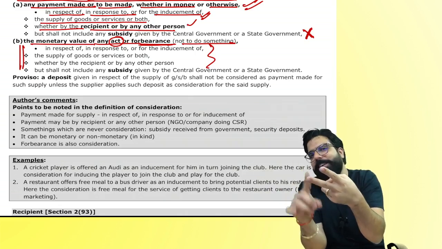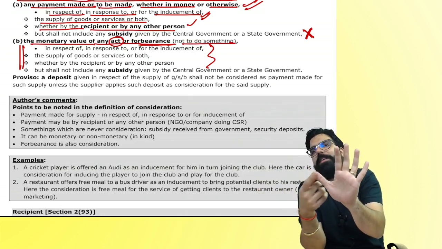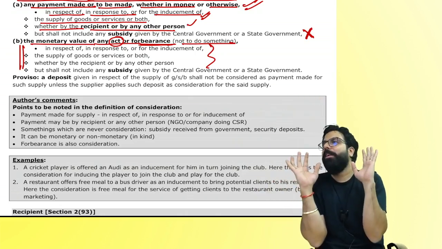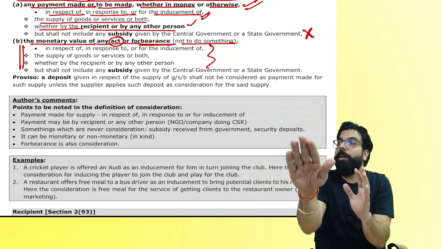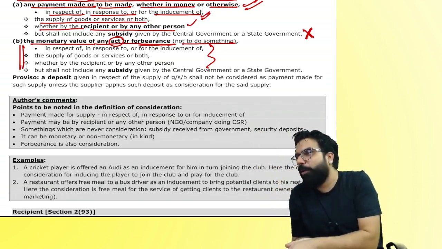Consideration can be in cash, consideration can be in kind, consideration can be monetary, consideration can be non-monetary, consideration can be an act which you do for me. Consideration can be, if you do not do something also, that is also a consideration. Are we clear, everyone? That's all.